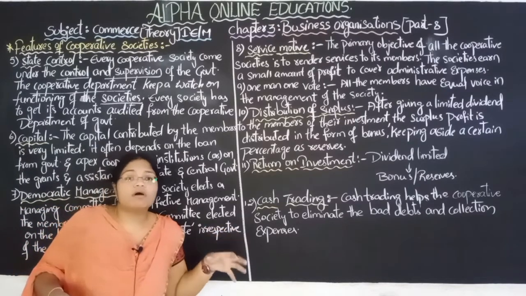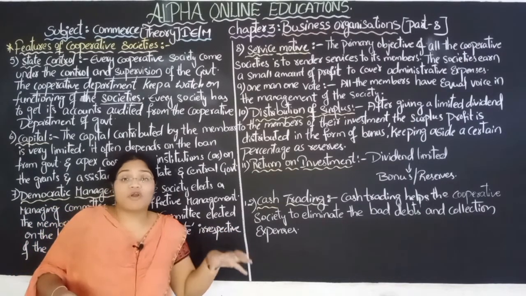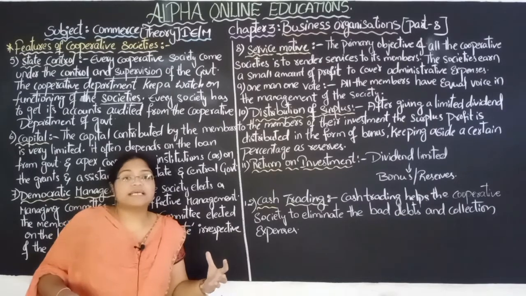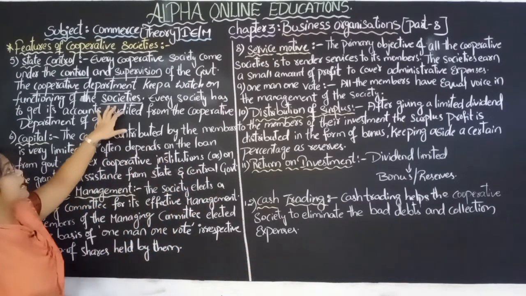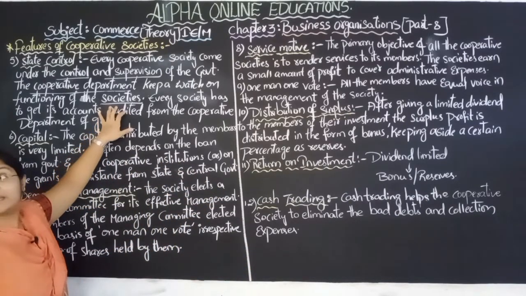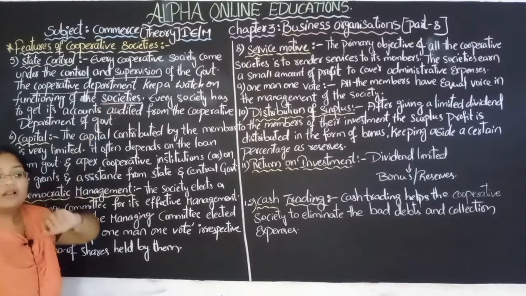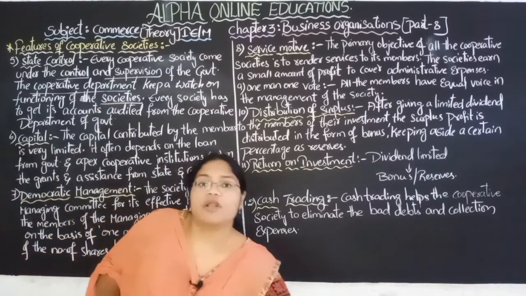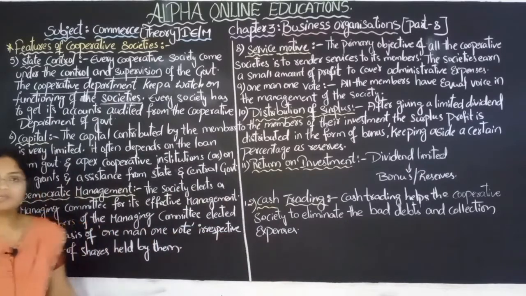In order to overcome frauds or any kind of misuse, the government will keep one eye on the functioning of the society.